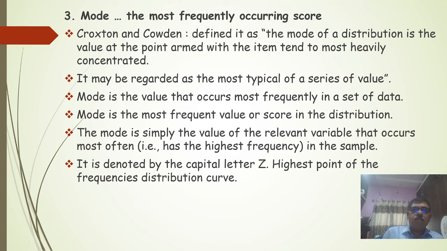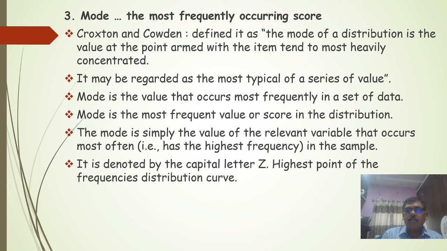Then the mode. What is the mode? The mode is very simple. It is the distribution value at the point where the atoms tend to be most heavily concentrated. It means such an atom which is frequently repeated, that we call the mode. Croxton and Cowden defined the mode of a distribution as the value at the point where the atoms tend to be most heavily concentrated, and it may be regarded as the most typical of a series of values.